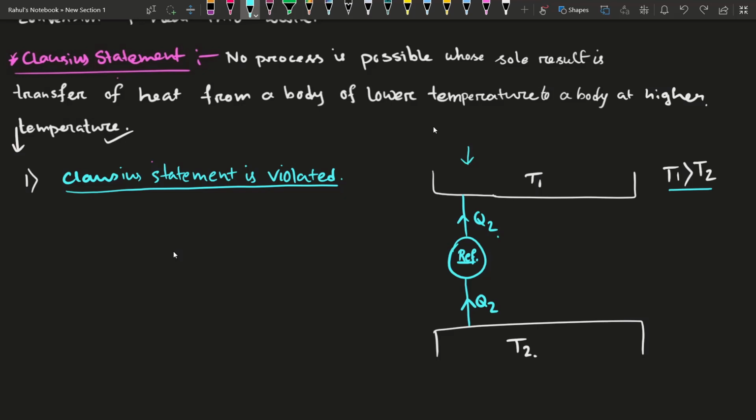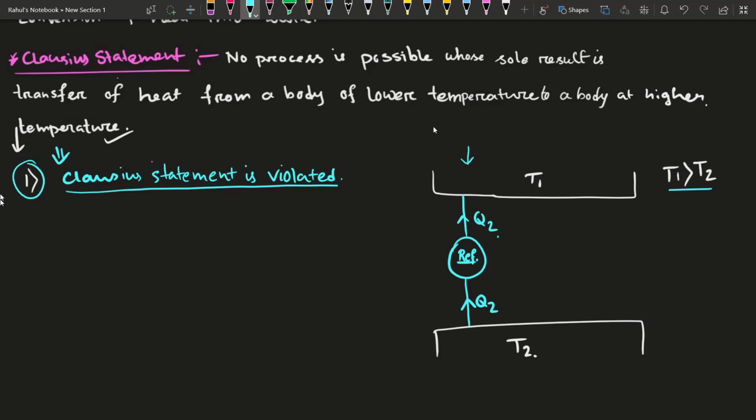What is the motive, and how will we proceed to come to our conclusion? We will discuss two cases. In each case we will consider one statement to be false, or violated, and consequently we will see that the other statement is also violated. Let us understand this with the first case.